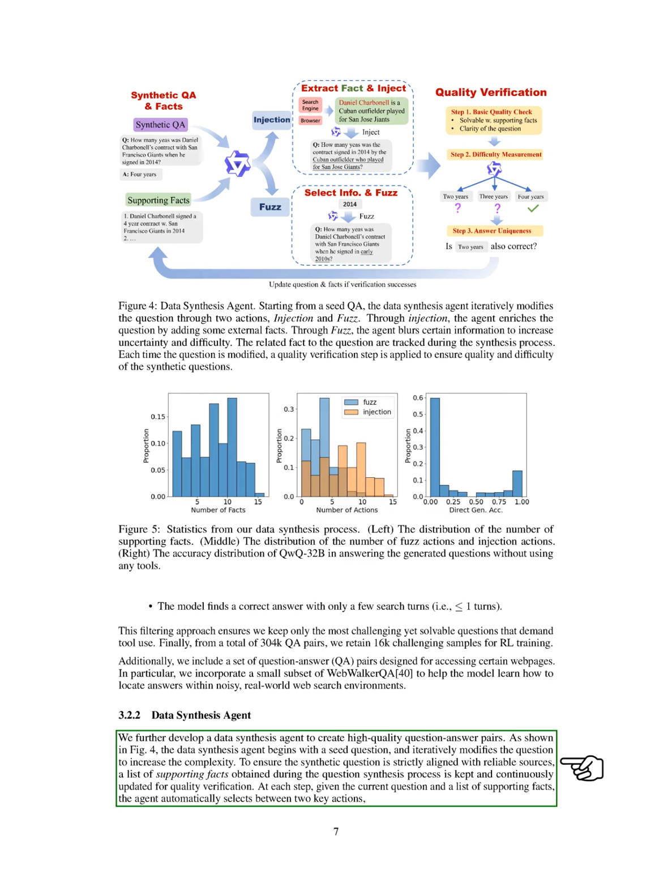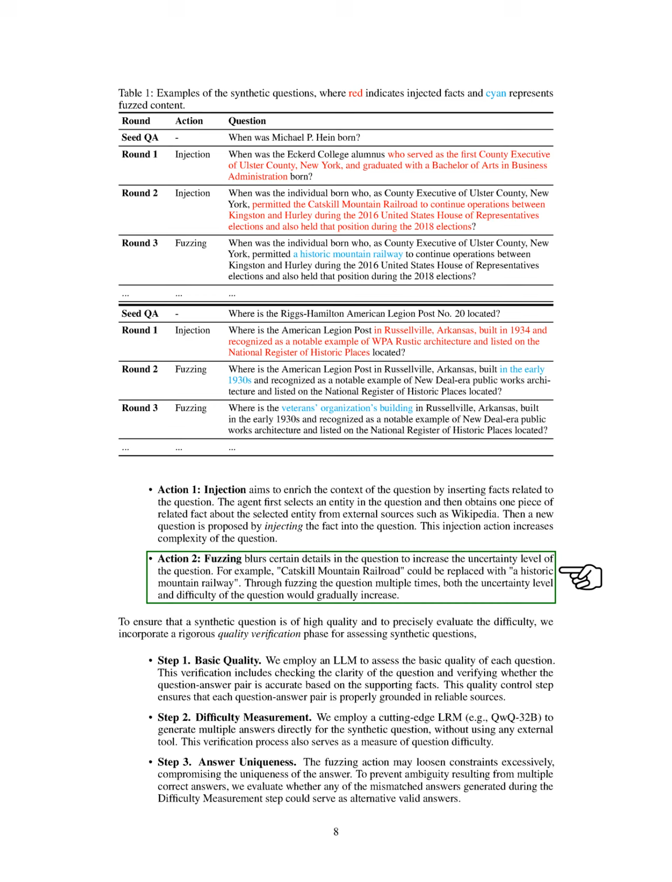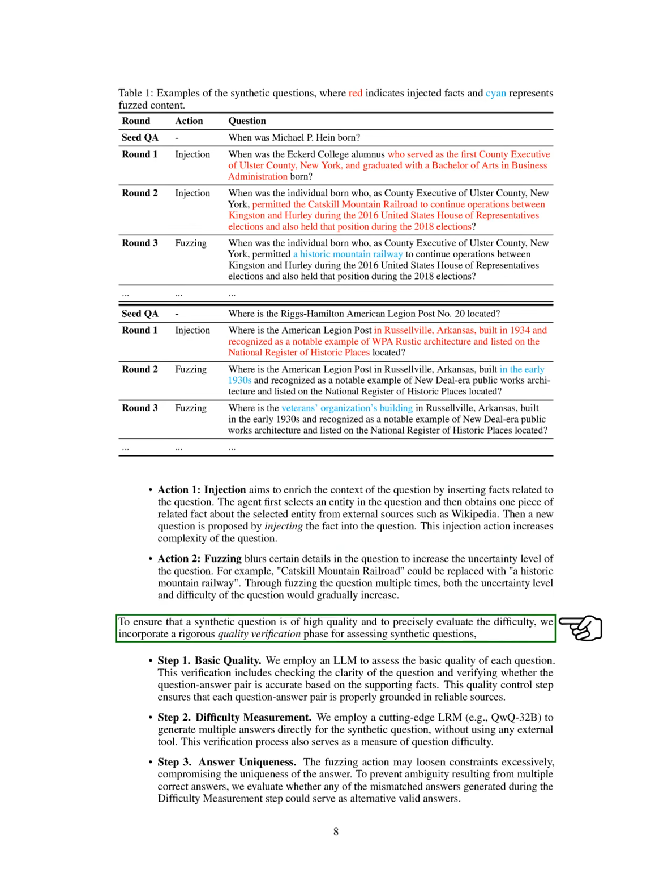Additionally, we develop a data synthesis agent to create high-quality question-answer pairs. This agent begins with a seed question and iteratively modifies it to increase complexity while ensuring alignment with reliable sources. It performs two key actions: injecting related facts into the question to enhance context and fuzzing details to increase uncertainty. We implement a rigorous quality verification process to assess the clarity, accuracy, and difficulty of the synthetic questions.